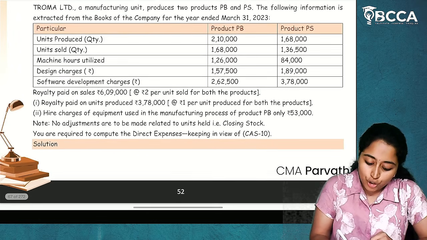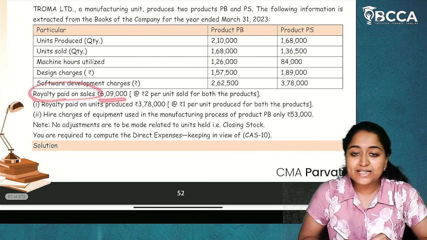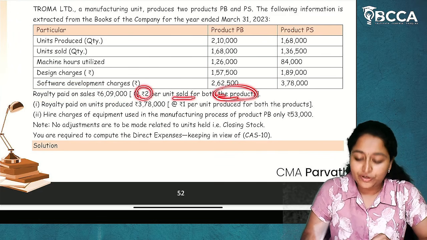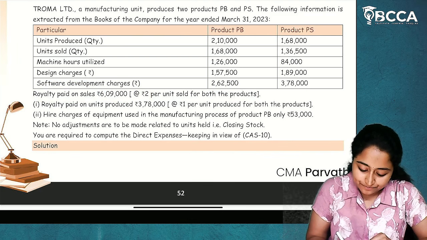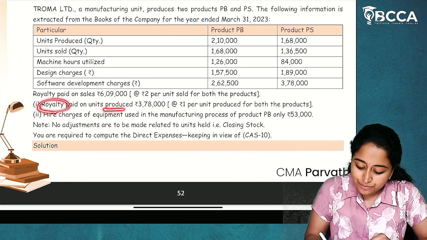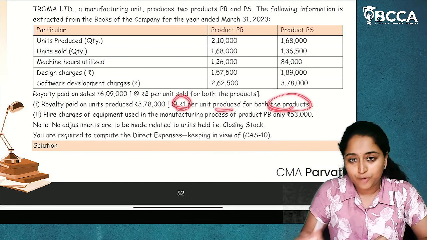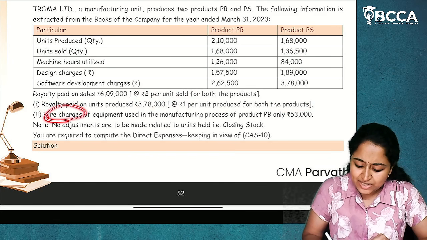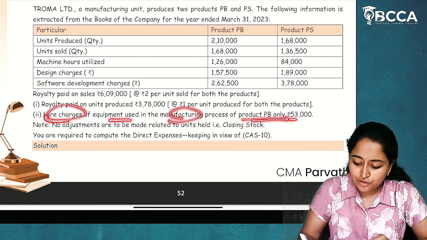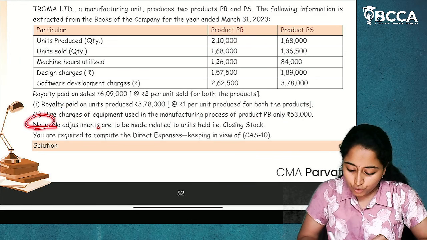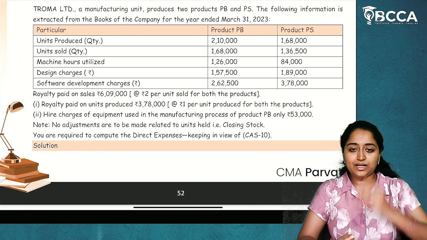Now, royalty paid on sales is 6,09,000 rupees, 2 per unit sold for both the products. And royalty paid on units produced is 3,78,000 rupees, 1 per unit produced for both the products. Okay. Hire charges of equipment used in the manufacturing process of product PB alone is 53,000. Note, no adjustments related to closing stock have to be done.